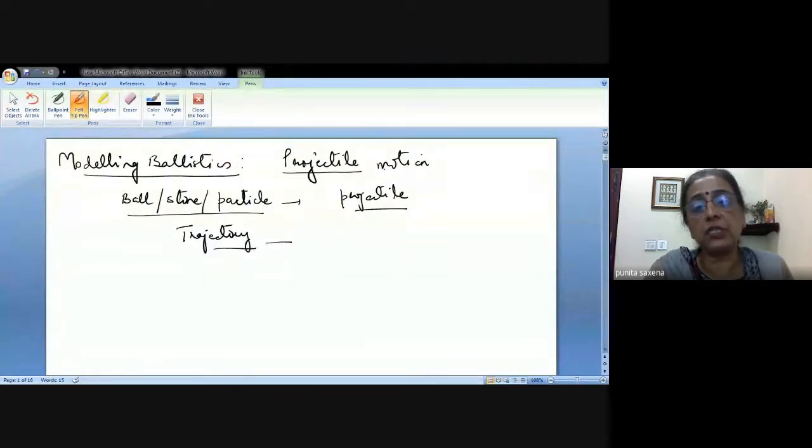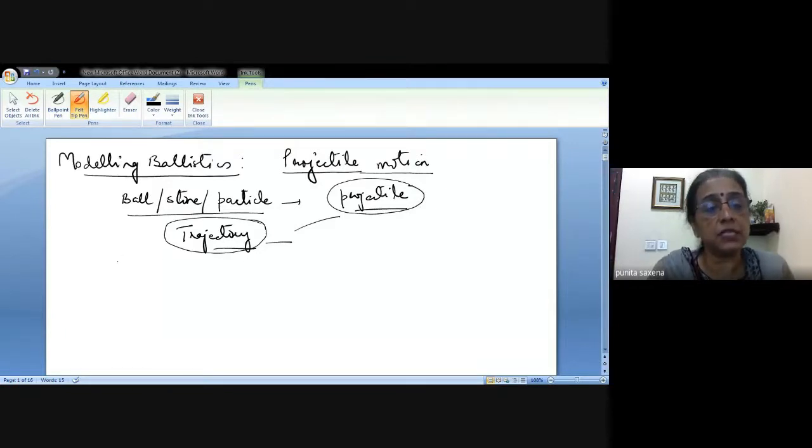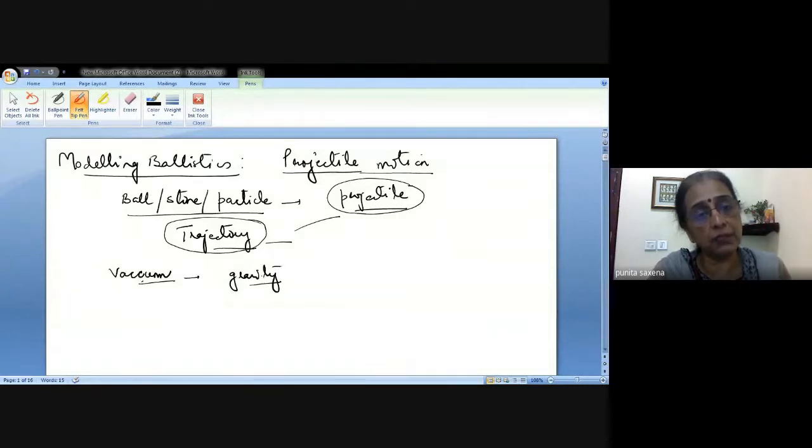Now, when we say projectile motion, that means we are interested in studying this trajectory, or how this projectile is moving. This movement happens under various circumstances. Supposing I talk of motion in a vacuum, that means there is no other external force acting on that particle. The only external force on which the motion depends is the force due to gravity.